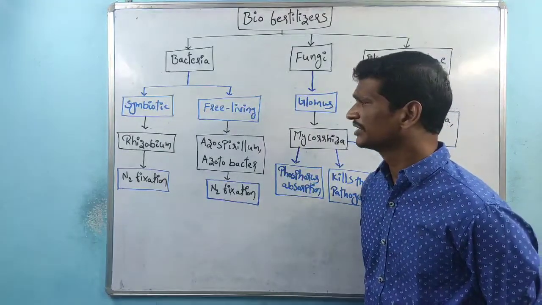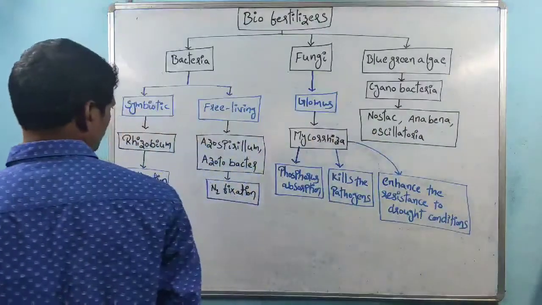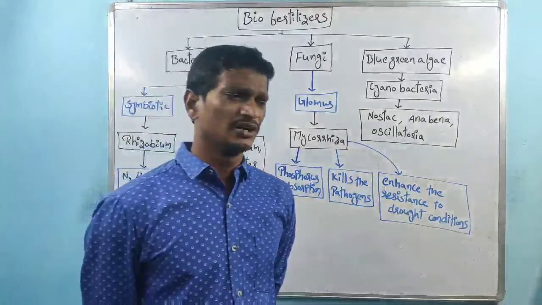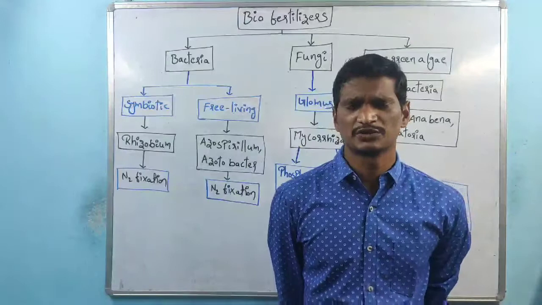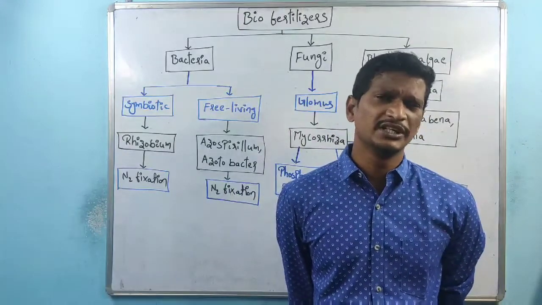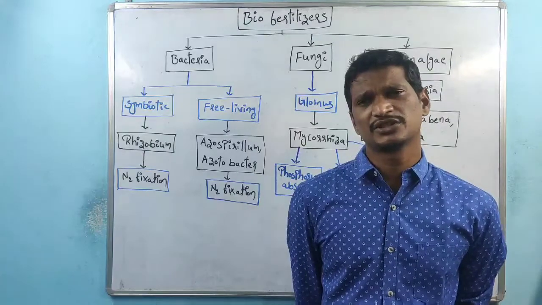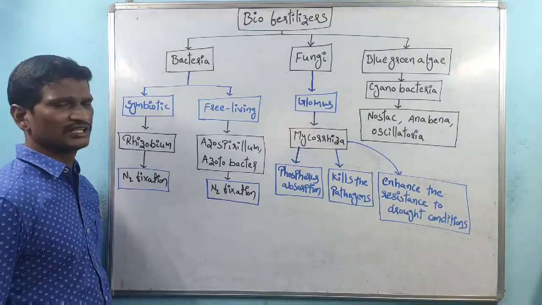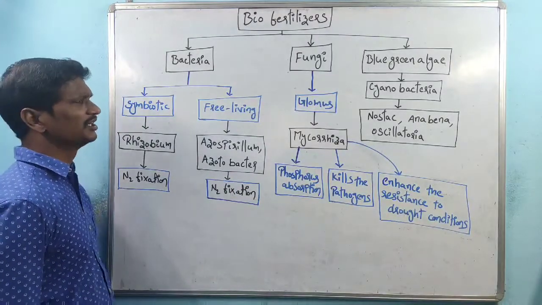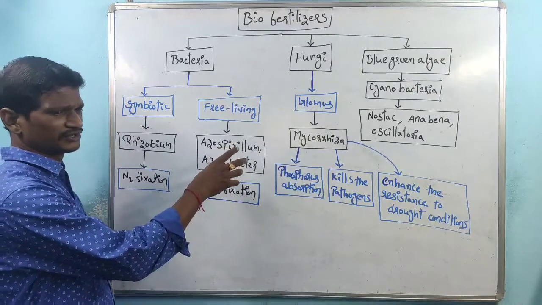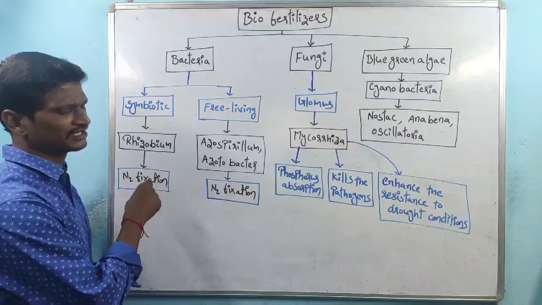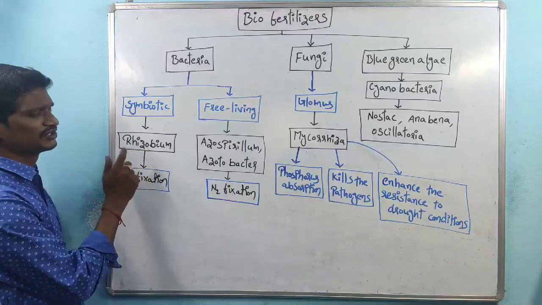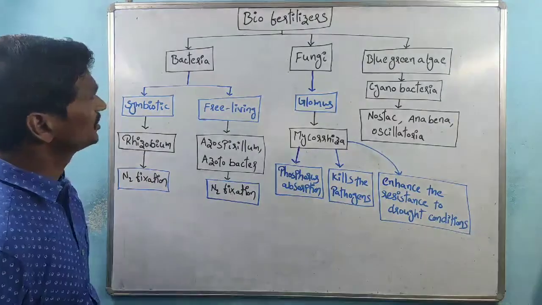Next is free-living nitrogen fixation. Azospirillum and Azotobacter are bacteria that, as individual organisms not interacting with any other organisms, have the capacity to fix nitrogen. Here the nitrogen fixation is individual, whereas in the symbiotic case there is an interaction with other organisms and both benefit. That is the reason why that one is symbiotic nitrogen fixation. So that is about the bacteria.